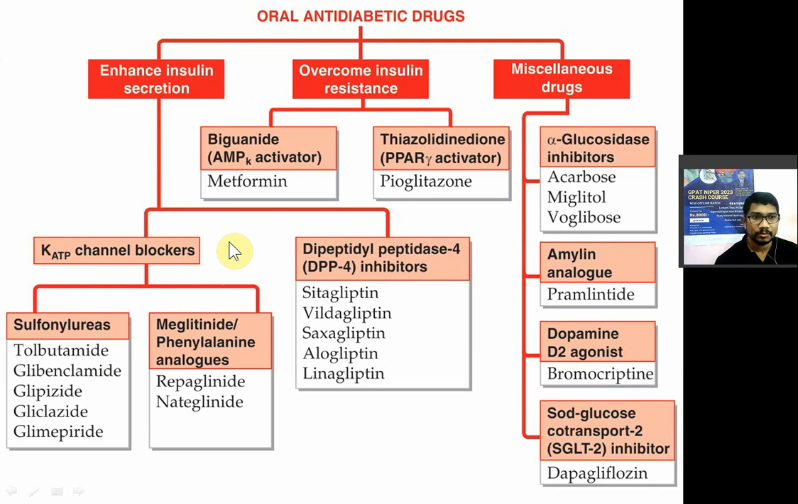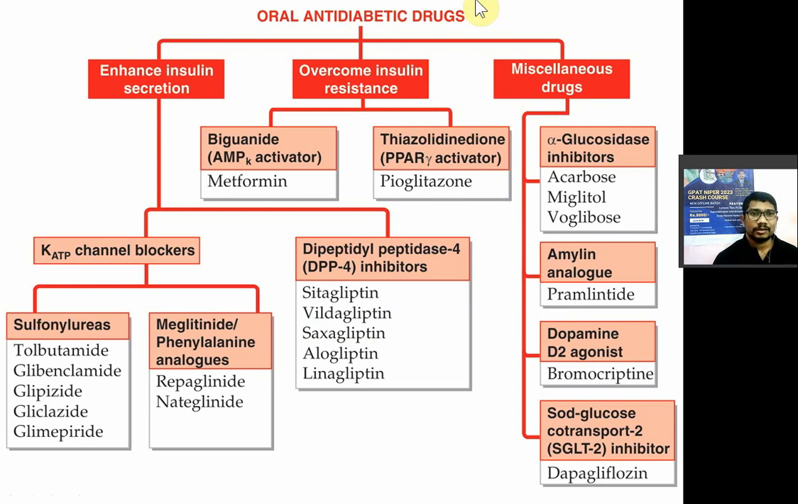First one is known as potassium channel blockers or ATP sensitive potassium channel blockers, also known as KATP channel blockers. And second class is DPP4 inhibitors or dipeptidyl peptidase 4 inhibitors. So in the KATP channel blockers, you have sulfonylureas. In that you have tolbutamide, glibenclamide, glipizide, glyclazide, and glimepiride. In sulfonylureas, you have two subclasses: first generation and second generation sulfonylureas.